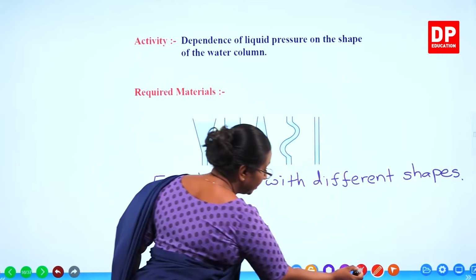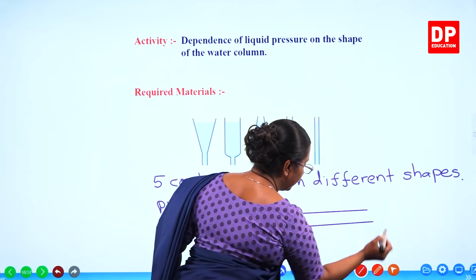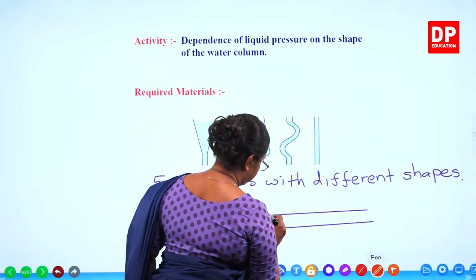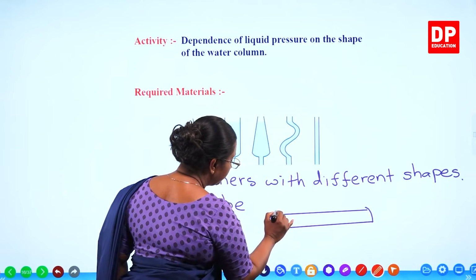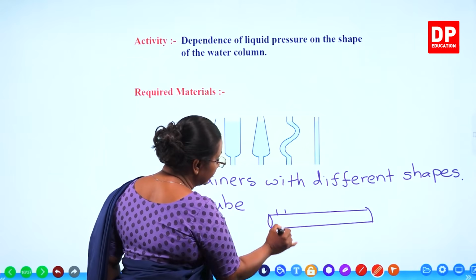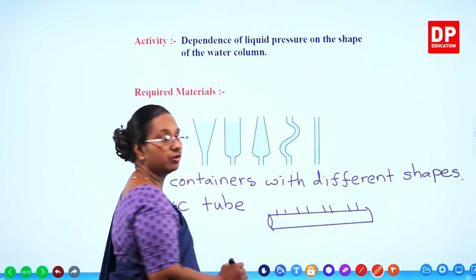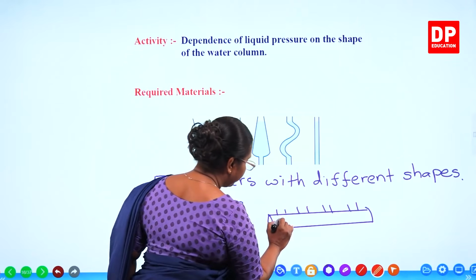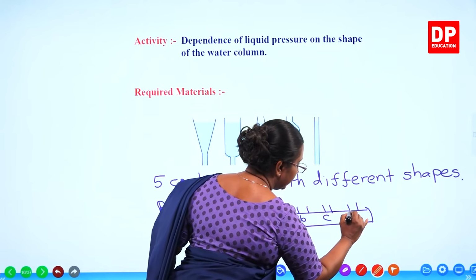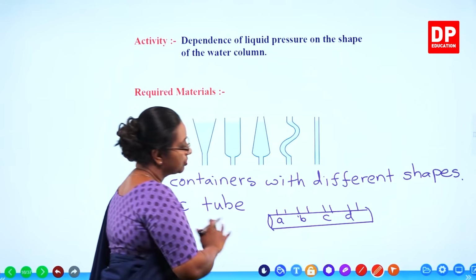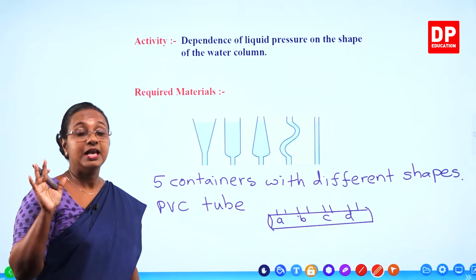So if we have the pipe like this, what we will do is make small holes and insert each of these containers into those holes. So maybe if we have 5: A, B, C, D and another one, E. So like that we will be inserting all these containers.